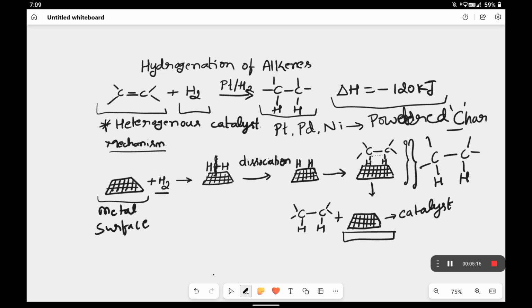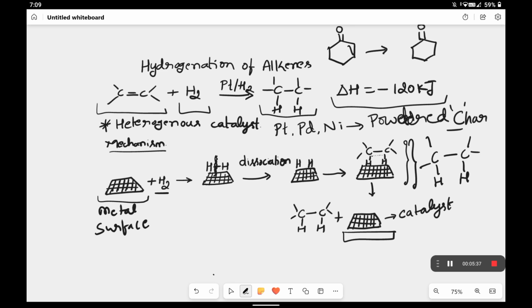You get my point? Another advantage of this reaction is that the metal and hydrogen only convert the carbon-carbon double bond to a single bond